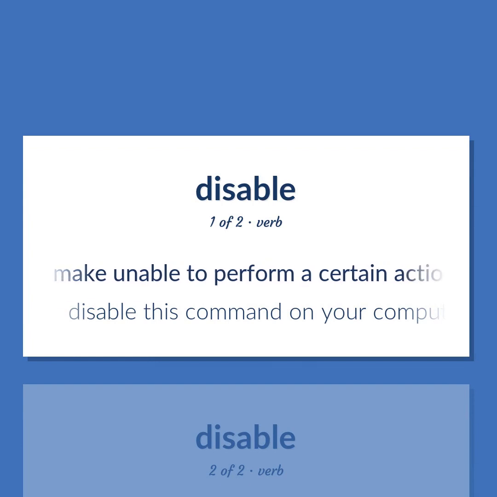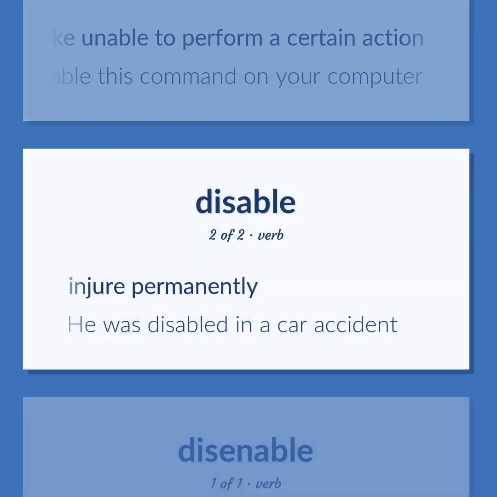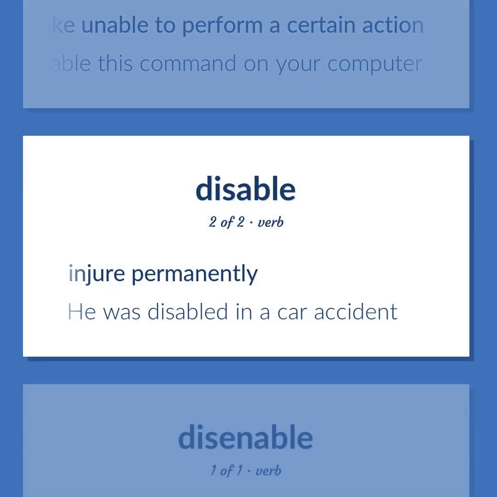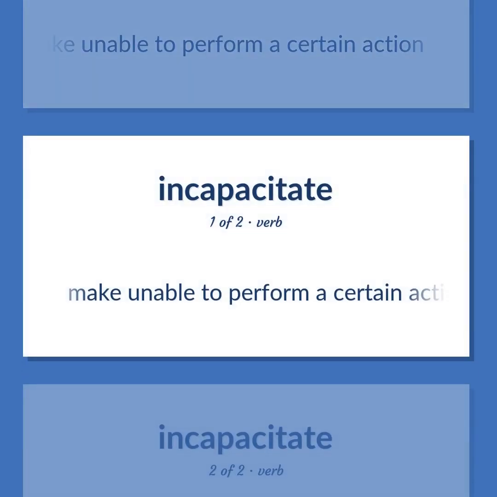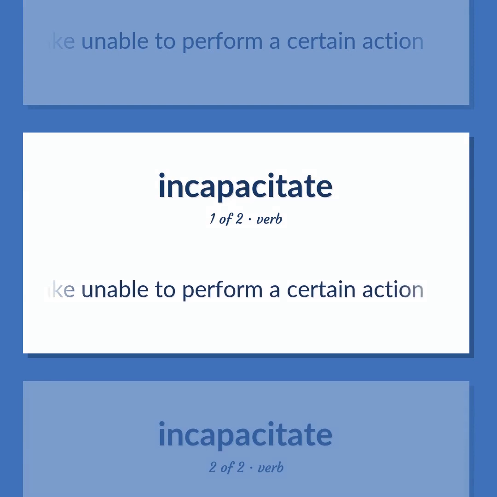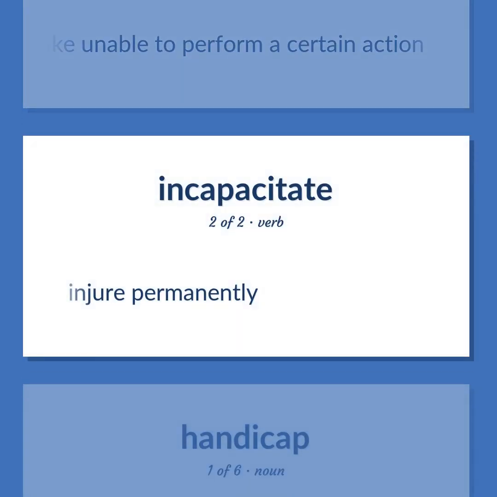Make unable to perform a certain action. Disable this command on your computer. Injure permanently. He was disabled in a car accident. Make unable to perform a certain action. Injure permanently.